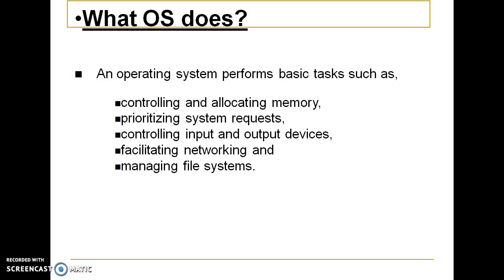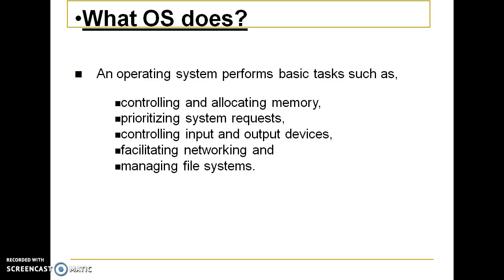Now you have to know what OS does. An operating system performs the basic tasks such as controlling and allocating memory, prioritizing system requests, controlling input and output devices, facilitating networking, and managing file systems.